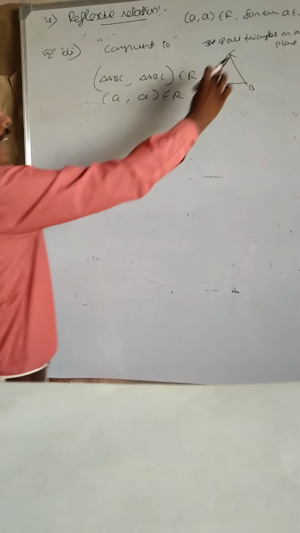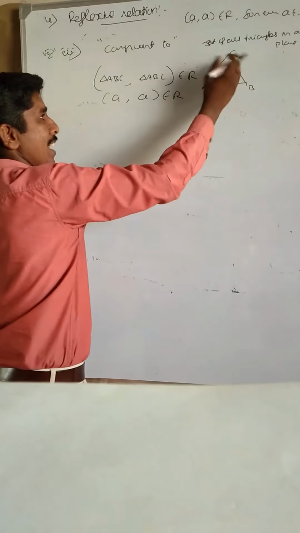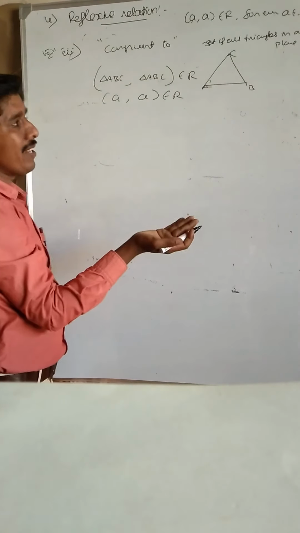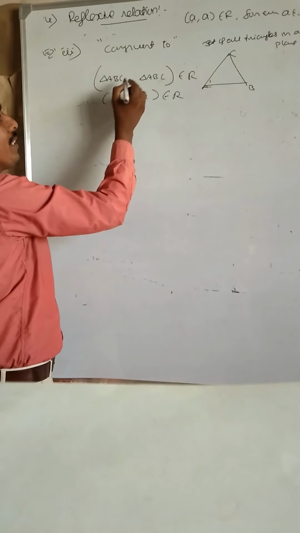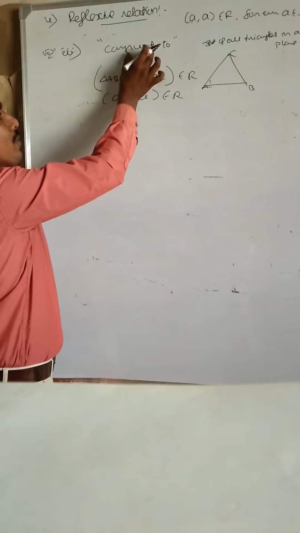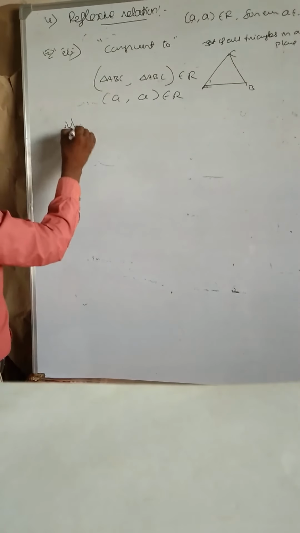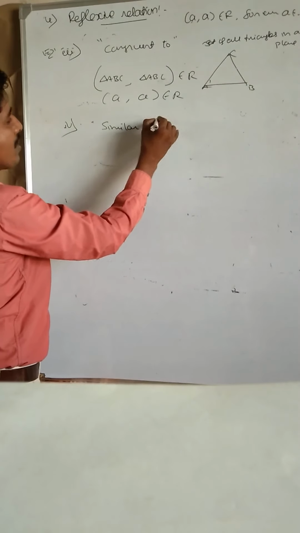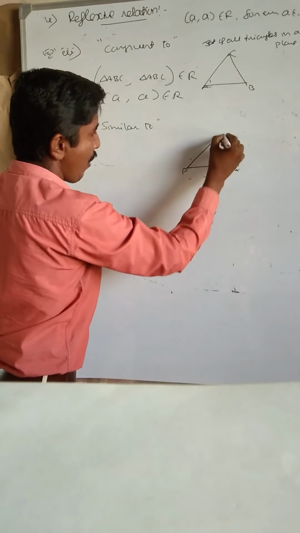See, triangle ABC is congruent to again the same triangle ABC, which means corresponding angles are equal. Same triangle means corresponding sides are equal. Therefore, your triangle ABC is congruent to triangle ABC. Therefore, your congruent to relation is reflexive. Next, fourth example, similar to, triangle PQR.